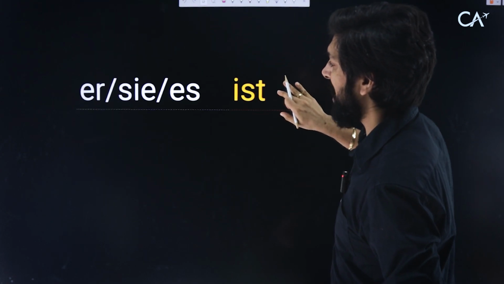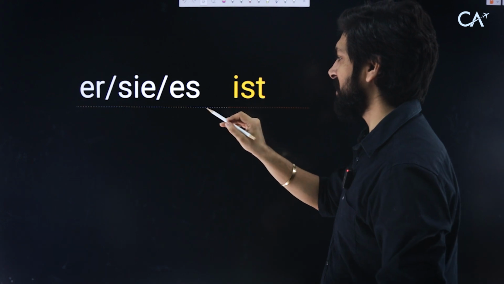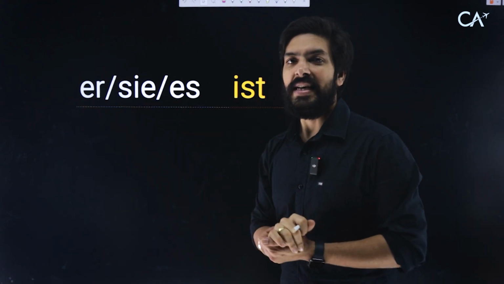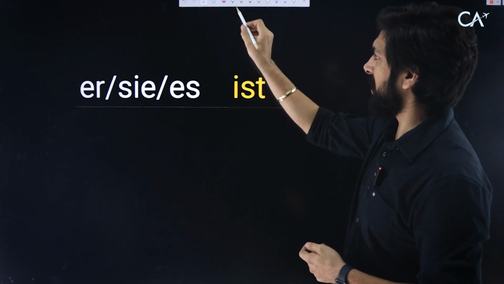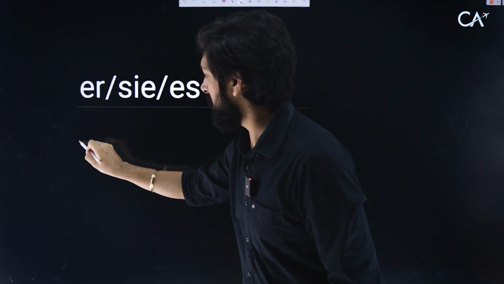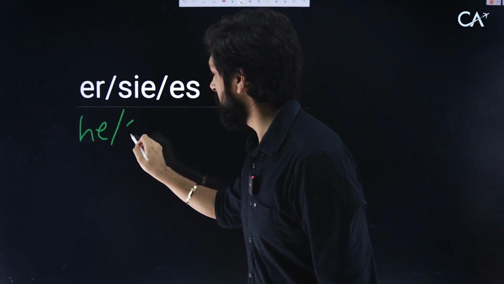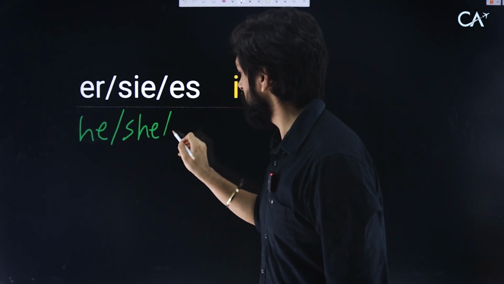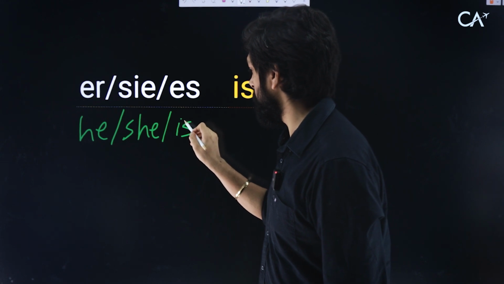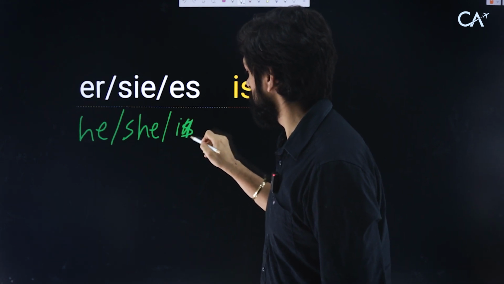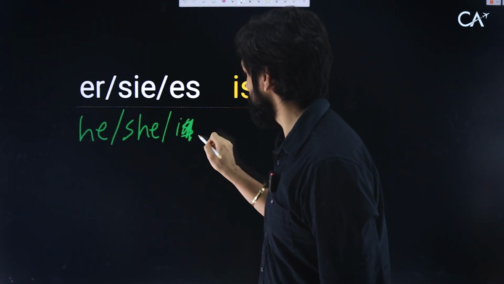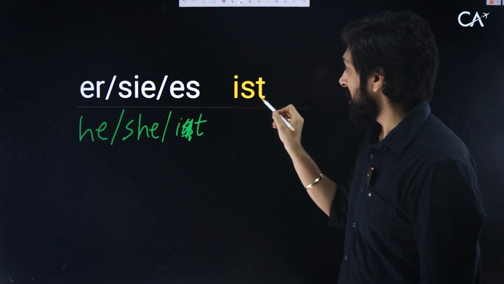The next one we have is er, sie, es. That is he, she, it. So let's write it down first of all. He, she, it. My bad, so this should be it. He, she, it.